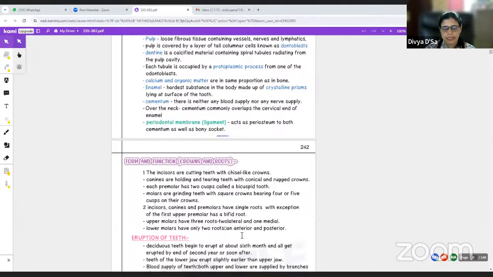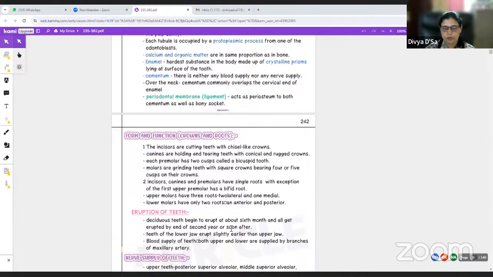So incisors, canines and premolars have single roots with the exception of the upper first premolar which has a bifid root. Okay, upper molars have 3 roots, that is 2 lateral and 1 medial, whereas the lower molars have 2 roots, 1 anterior and 1 posterior.